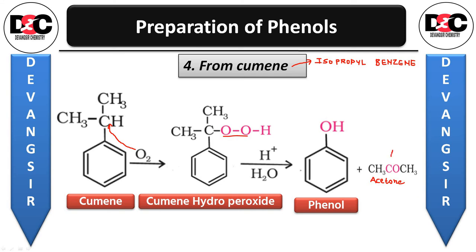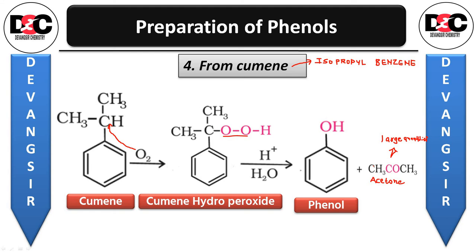So acetone, a byproduct of this reaction, is also obtained in large quantity by this method. This is the byproduct, but even though it is obtained in large quantities, it is an extra benefit for us. Suppose you want the acetone also and you want the phenol also, then you can go for this particular method.